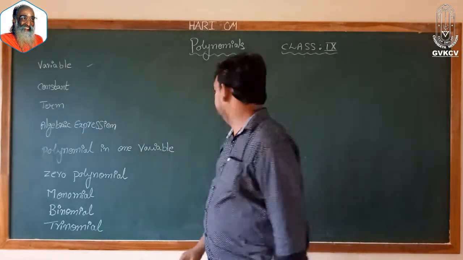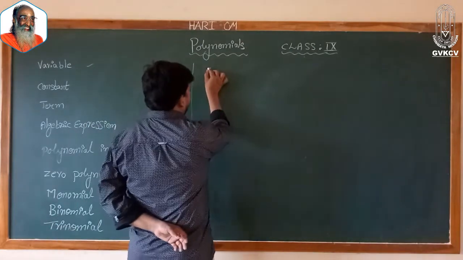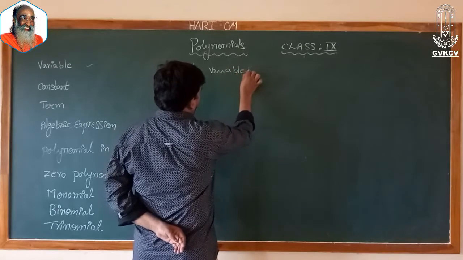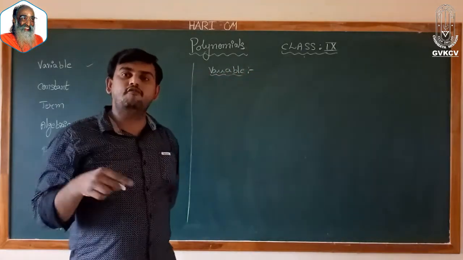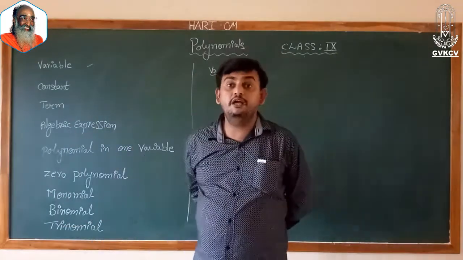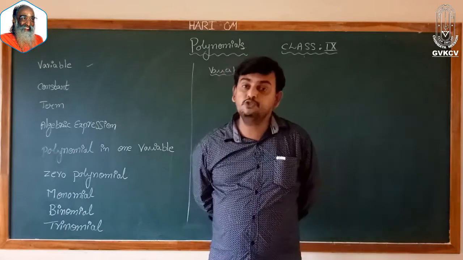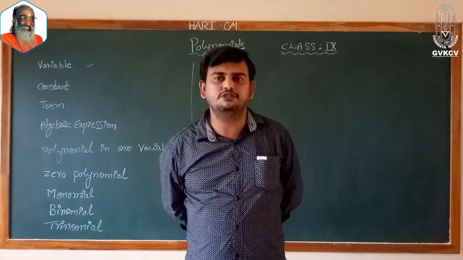What is a variable? The name itself has the meaning, varying. Varying means changing. What is going to be changed?